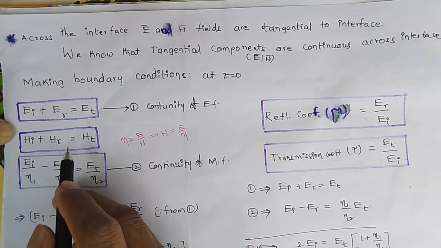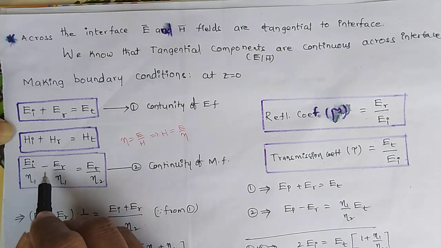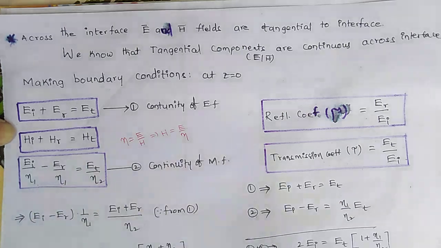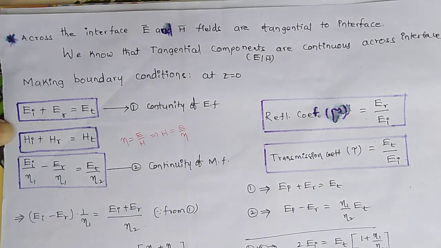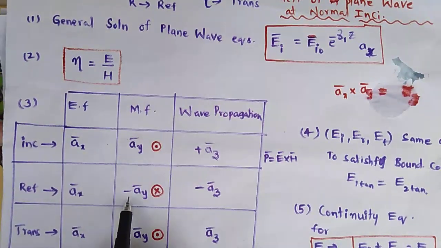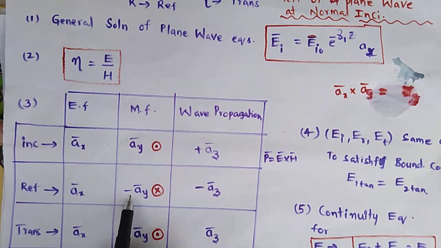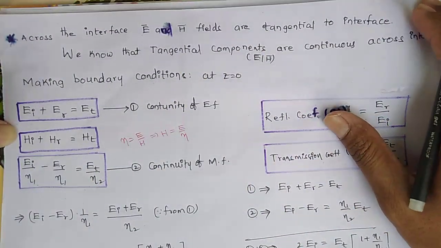Next, Hr is equals to minus Er by eta 1. I got the negative because the magnetic field for the reflected wave is in the negative ay direction. The reflected wave magnetic field is in the direction of minus ay, so that's why I substituted minus Er by eta 1.